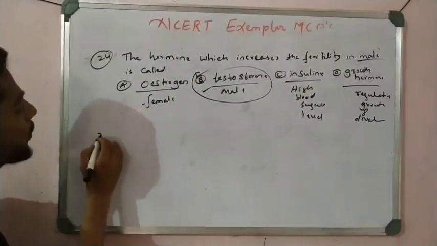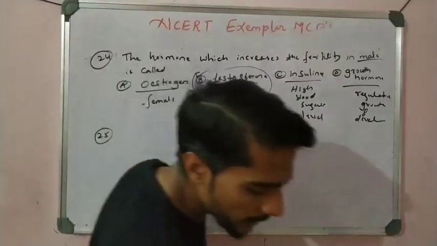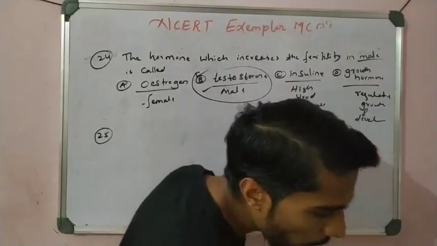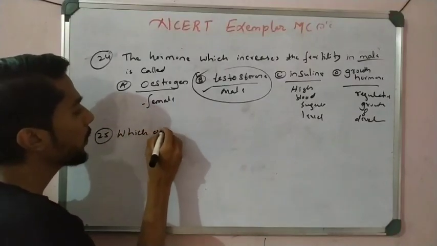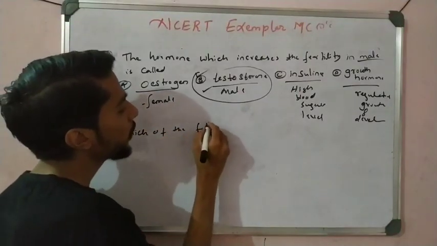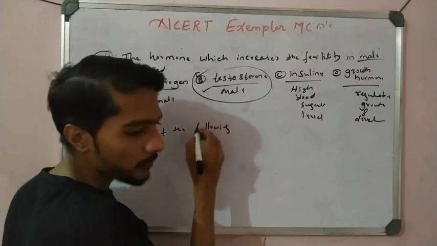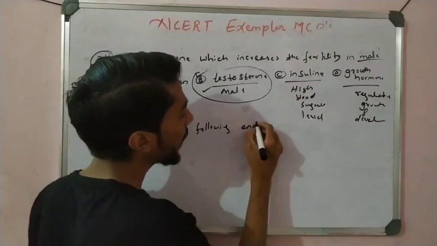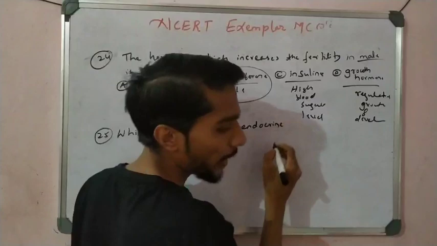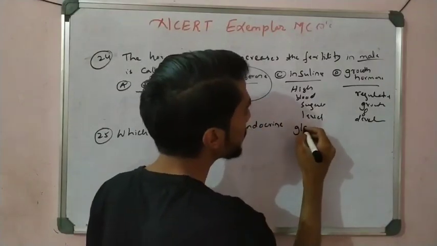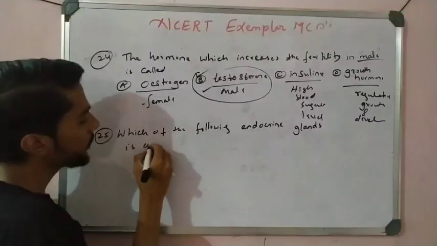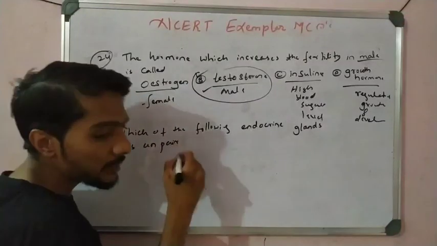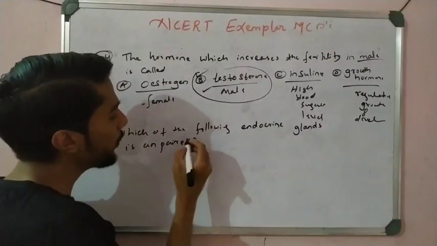Let us see question number 25. Which of the following endocrine glands is unpaired? That is very important. Unpaired means they are single, they are not in a pair.